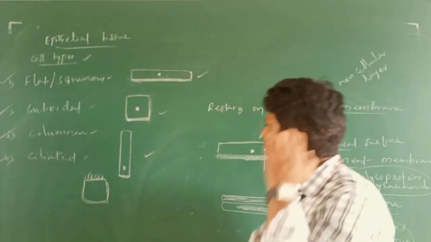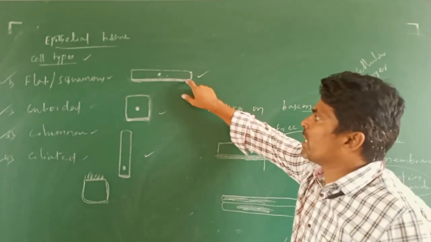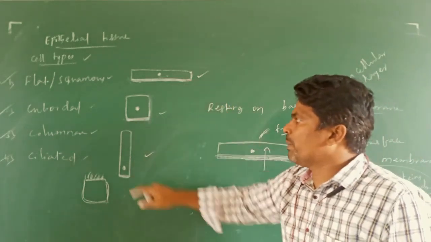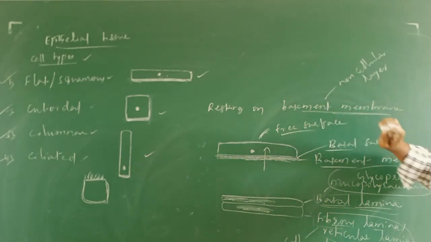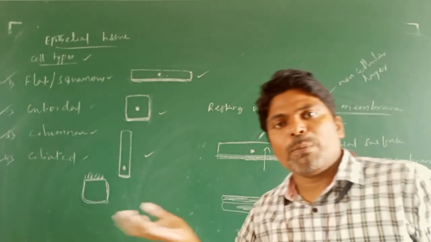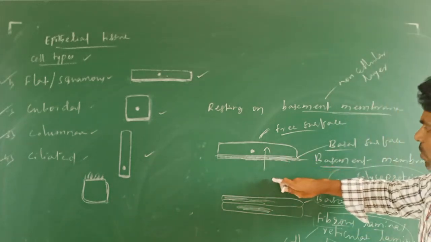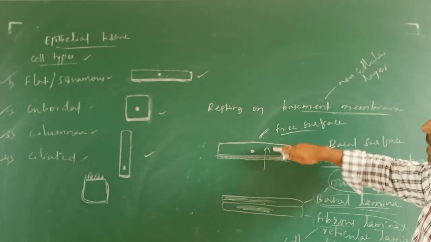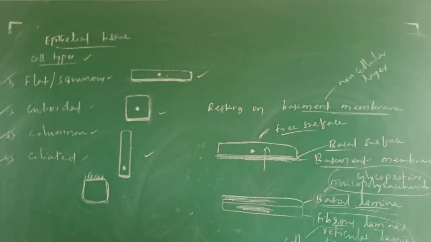All these epithelial cells rest on the basement membrane. This basement membrane is a non-cellular layer which provides anchoring and elastic support, and the underlying connective tissue provides nutrients for the growth of the epithelial tissue.